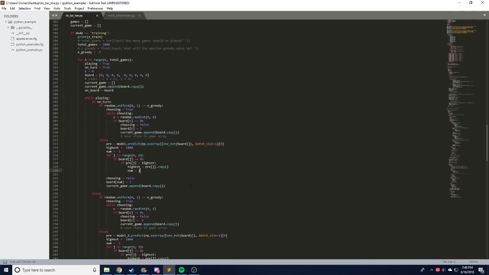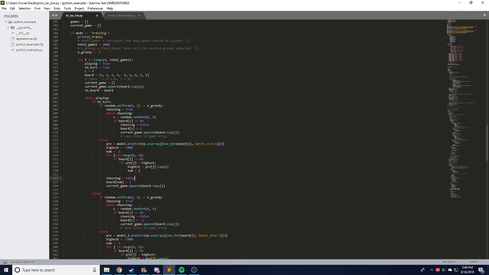So basically this just does all the computations we need. This part here is a way of determining if we're going to make a random move, or if we're going to make an AI chosen move. If the neural network is choosing the move, it just makes a prediction with the given board state, one hot encoded, and then chooses the highest legal move, and makes that move.